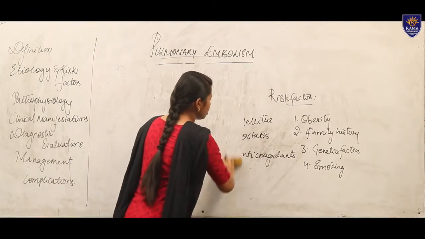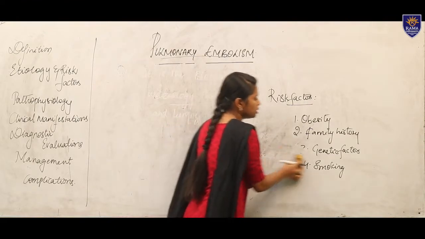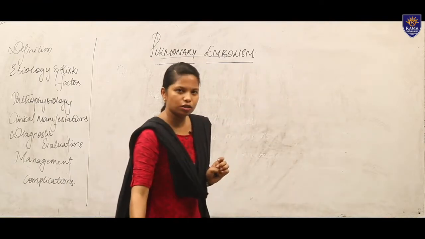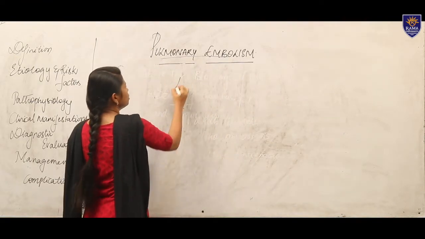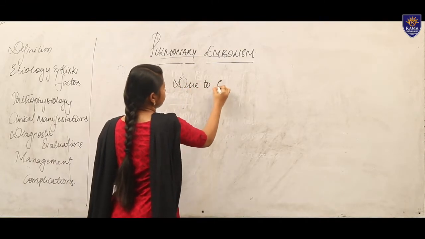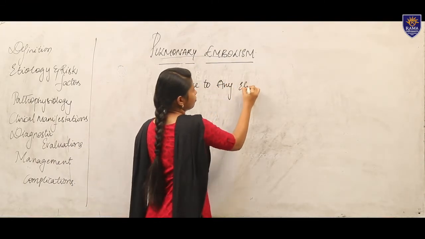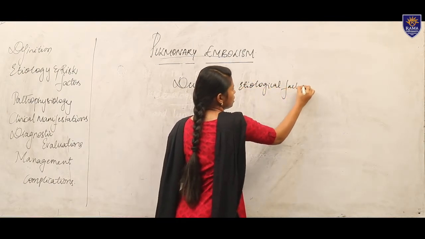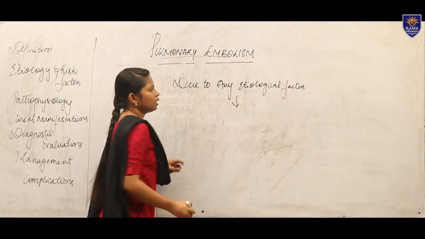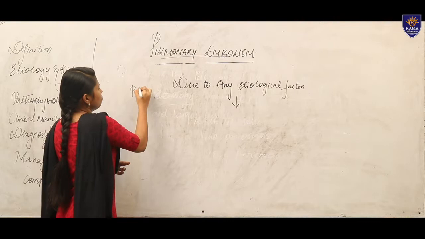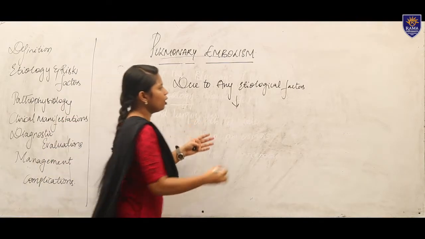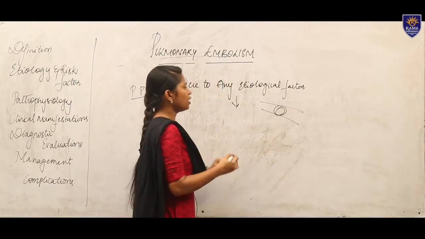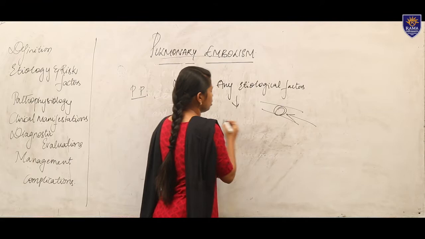Moving to our next topic, pathophysiology. Pathophysiology is the disease process: how the embolism occurs and how it is caused in the patient. Due to any etiological factors, we have taken the example of an emboli. When the embolus is entering into the artery, what happens here? There is a disruption of blood supply.